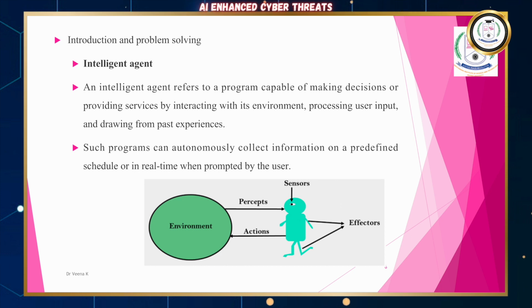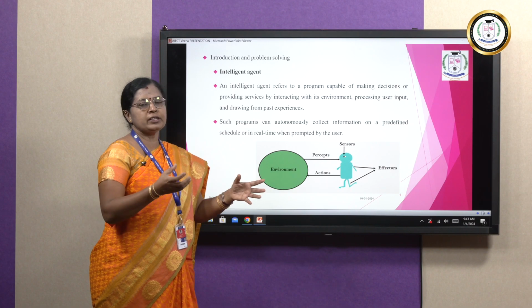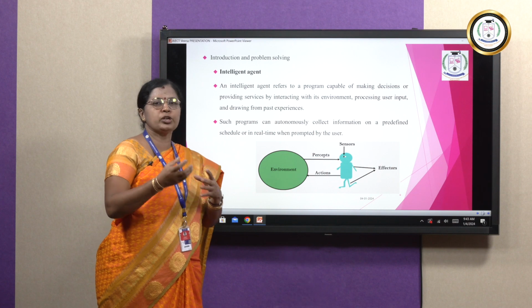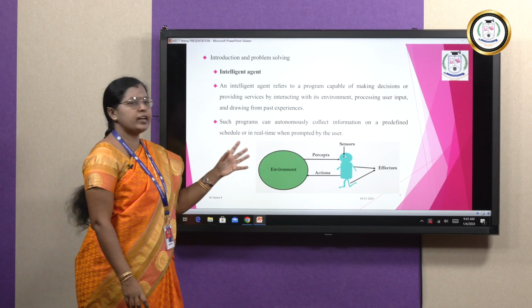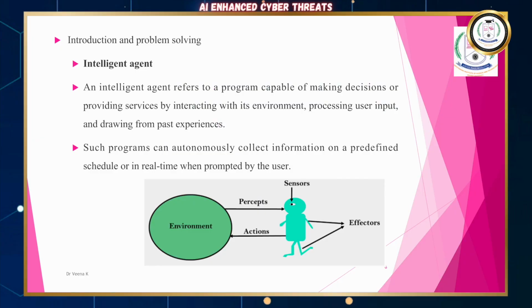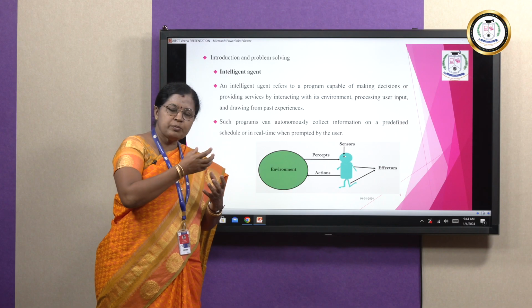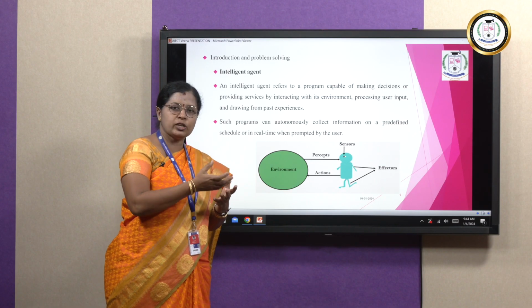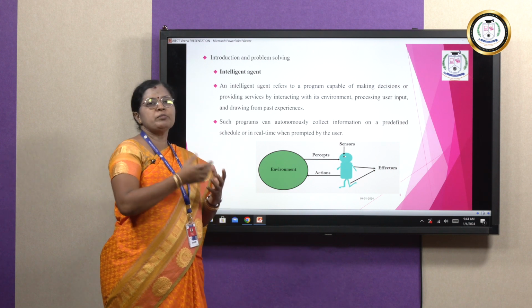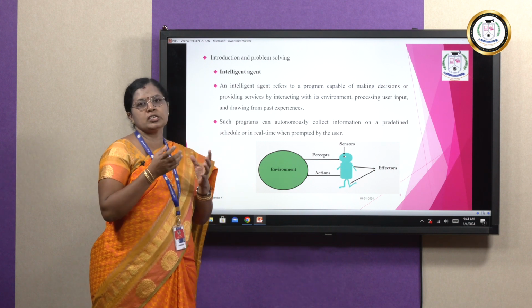There are various methods of turning that output into action. This is all done by the intelligent agent, which is thinking like a human being. You are making this agent think like a human being, and act like a human being. For all this, what is done behind it? You need a program, you need processing, everything.